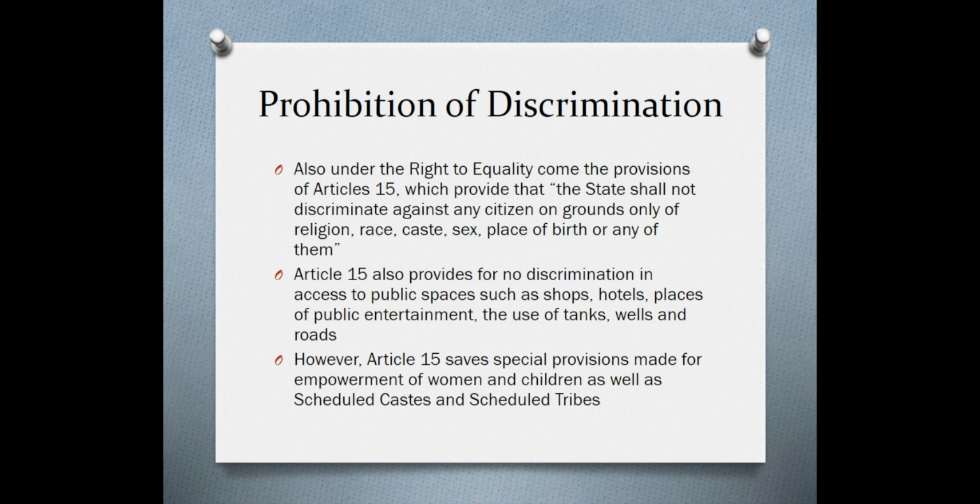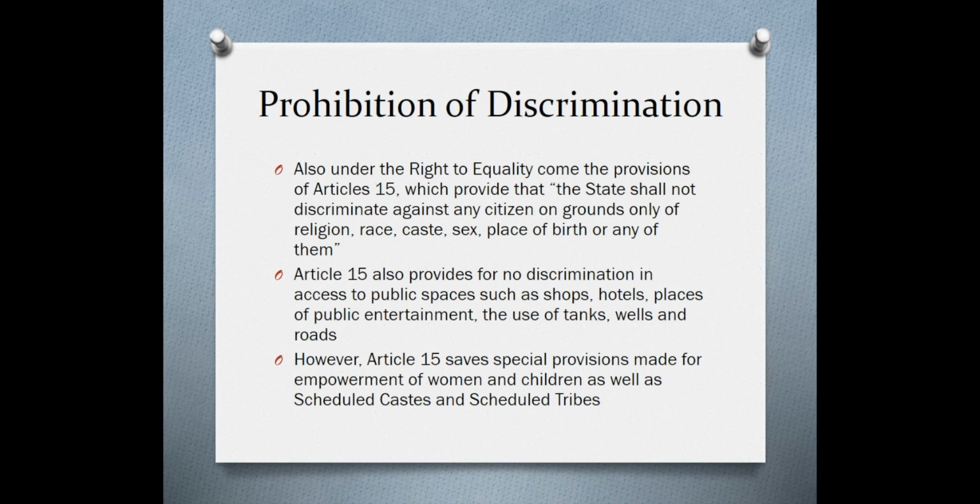Now, Article 15, which also deals with the right to equality, deals with the prohibition of discrimination and says that the state shall not discriminate against any citizen on grounds only of religion, race, caste, sex, place of birth, or any of them. Article 15 also provides for no discrimination in access to public spaces such as shops, hotels, places of public entertainment, the use of tanks, wells, and roads, etc. However, Article 15 saves special provisions made for the empowerment of women and children, as well as scheduled castes and scheduled tribes.